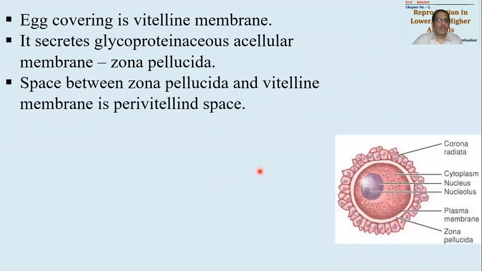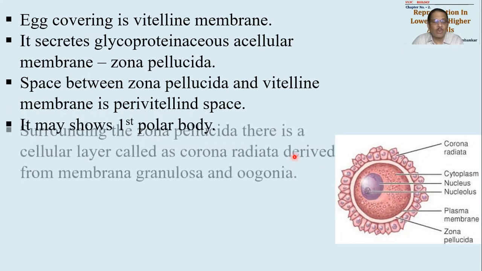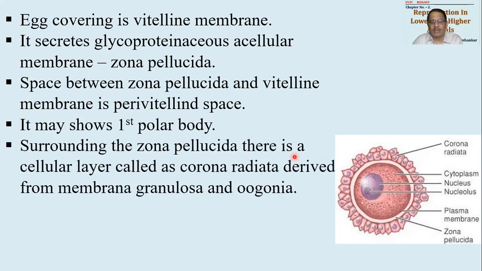Now between zona pellucida and vitelline membrane there is a small gap available. This gap will be called as perivitelline space, and within this perivitelline space one could see or detect the first polar body. So first polar body can be seen over here in this particular space. First polar body is a place where the sperm probably enters in.